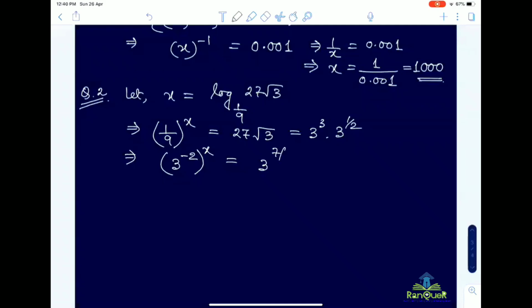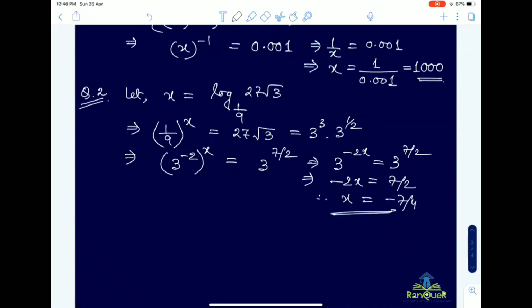It will be 3 to the power 7 by 2 because exponents are added on multiplication. So 3 to the power minus 2x equal to 3 to the power 7 by 2, so x will be equal to minus 7 by 4. Number 3 is minus 1. Correct. Who asked question number 2? Is that clear? Yes, sir. Okay.